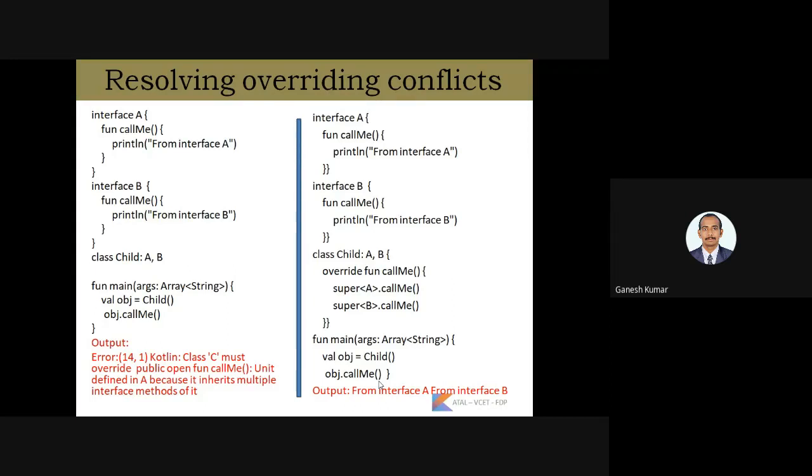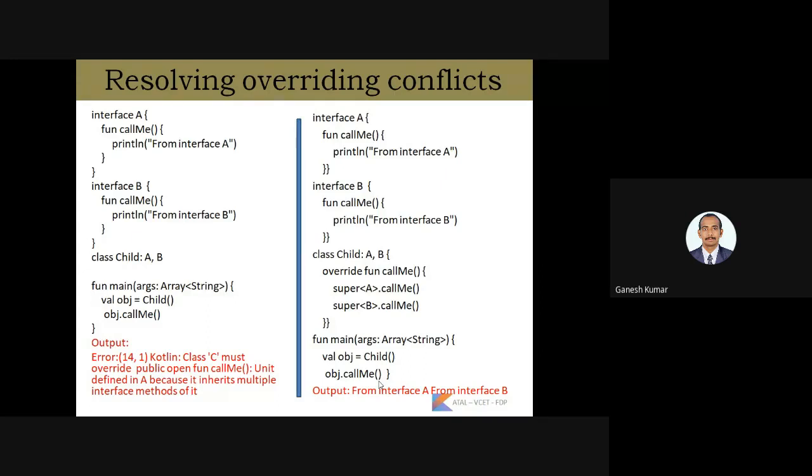In the first column, both interfaces have the function call me, and both are implemented in the class child. If you create an object for the class child and try to call the function with that object, there will be an error because the compiler is not sure which call me function we are trying to access.